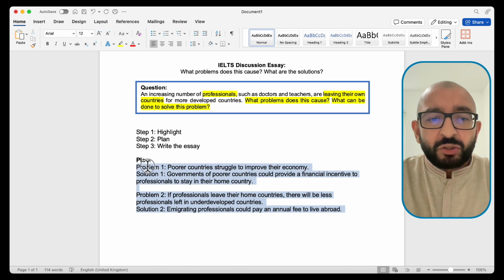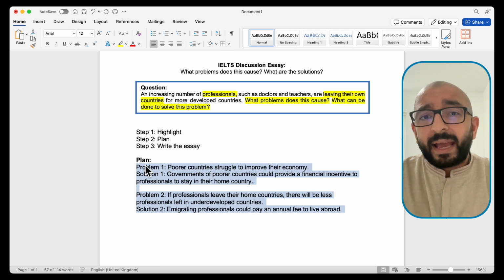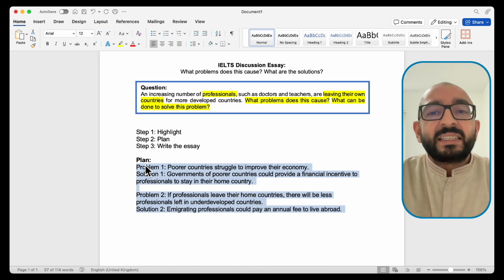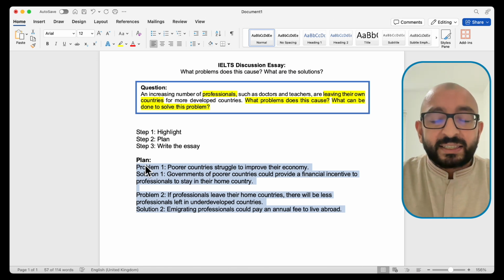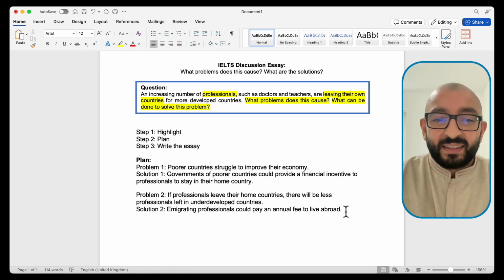Now, don't worry too much about the spelling or the grammar of the plan. You do not get marks for the plan. The plan is only there to help you, to make it easier for you when you write out your essay. So now that the plan is completed, let's move on to writing out the essay. So I'm going to title this answer, and we can get started.